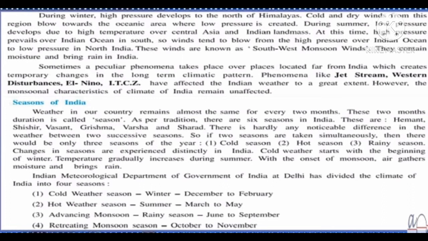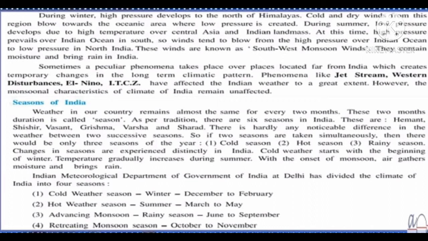Indian Meteorological Department of Government of India at Delhi has divided the climate of India into 4 seasons. So as there are 3 main seasons, but Indian Meteorological Department of Government of India, located at Delhi, has divided the climate into 4 seasons. Which are they? Let's see. Cold weather season, that is winter. We are having winter season from December to February.